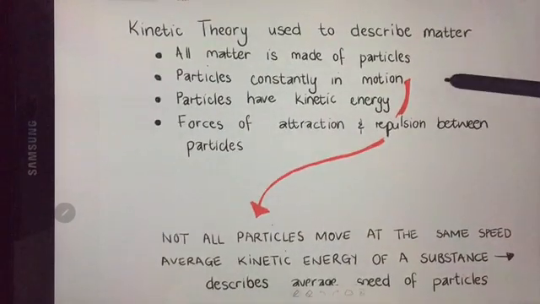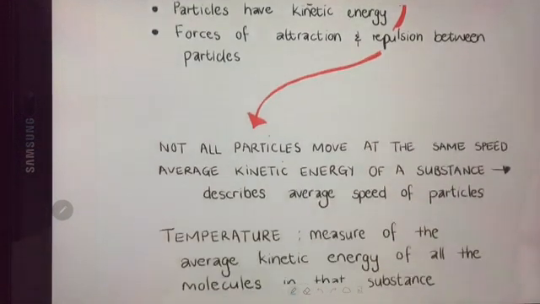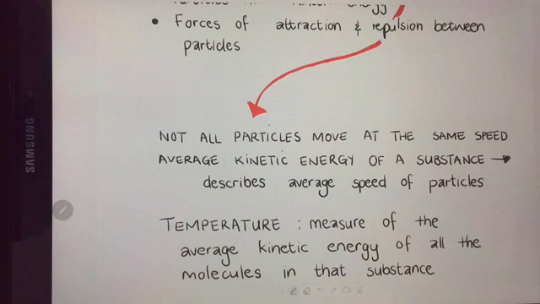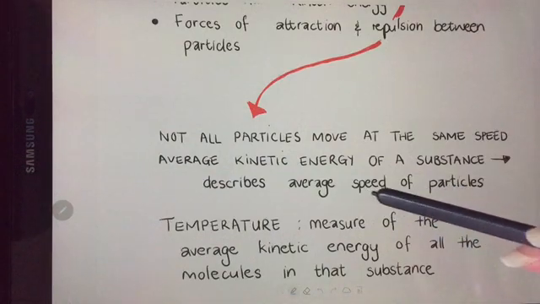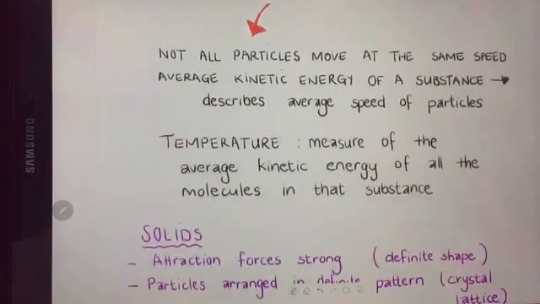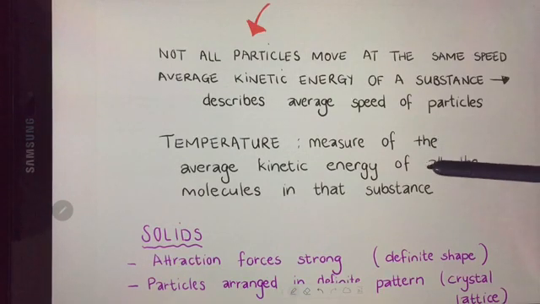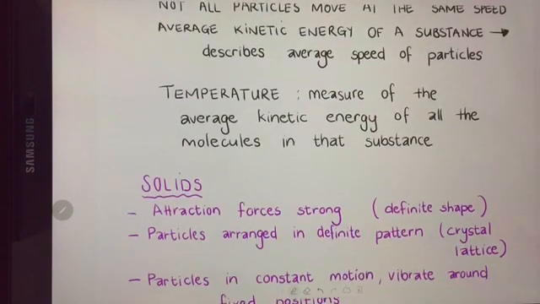Now, just to say a little bit more about the particles being in constant motion, we also just need to know that not all the particles move at exactly the same speed. So it is actually best to describe the average kinetic energy of a substance because we actually use the average speed of the particles when we calculate the kinetic energy. And that is also the reason why temperature of a substance is described as a measure of the average kinetic energy of all the molecules in that substance because all the particles actually move at different speeds.